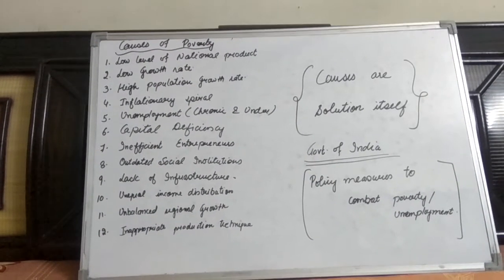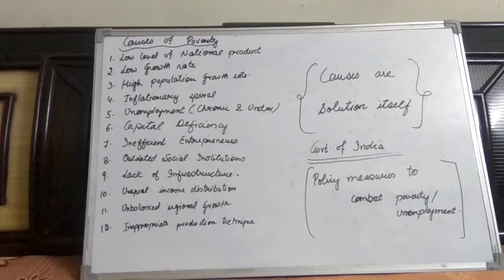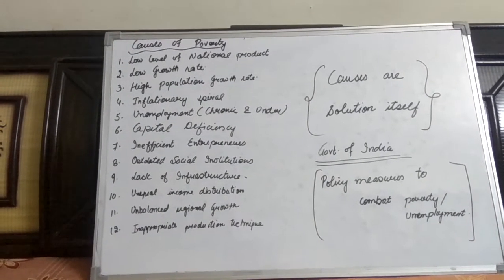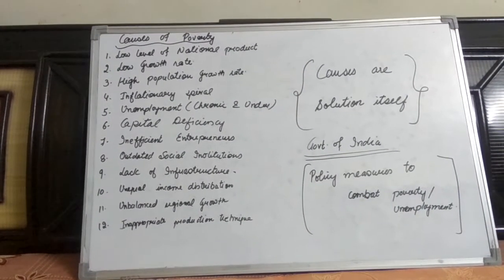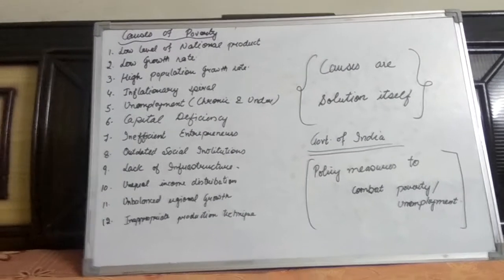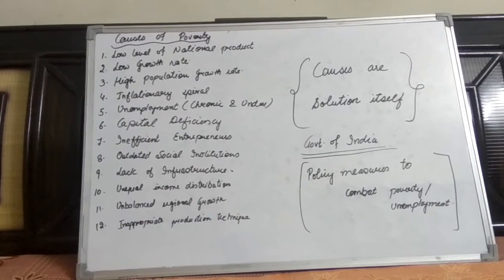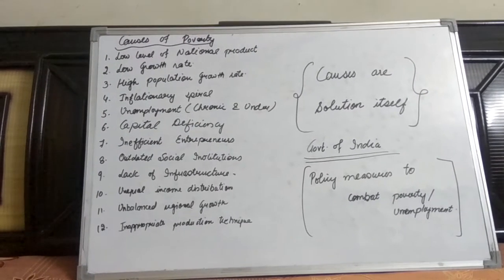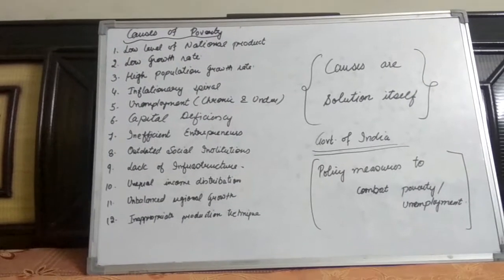Last is inappropriate production technique. As we know, India is the second most populous country in the world, and for the production process, we should focus more on labor intensive technology rather than capital intensive technology. But if the entrepreneurs, the producers accept capital intensive technology, it creates a huge amount of unemployed population in the country. So it is very urgent to select an appropriate technology for the production process in the country, so that the manual labor of the country may be absorbed, and unemployment may be reduced, and poverty may also be controlled.